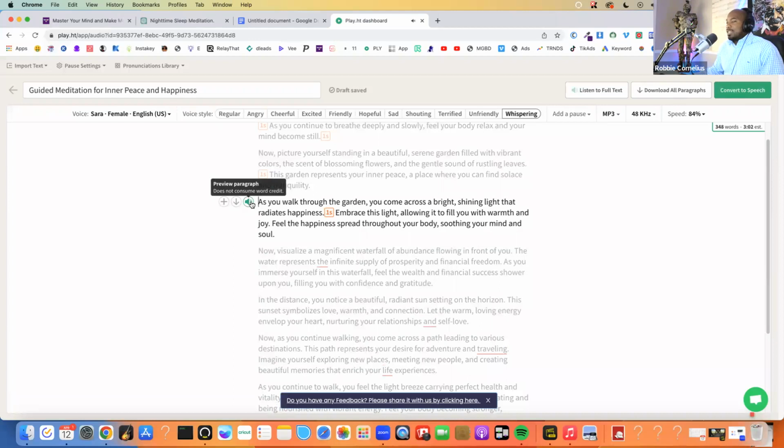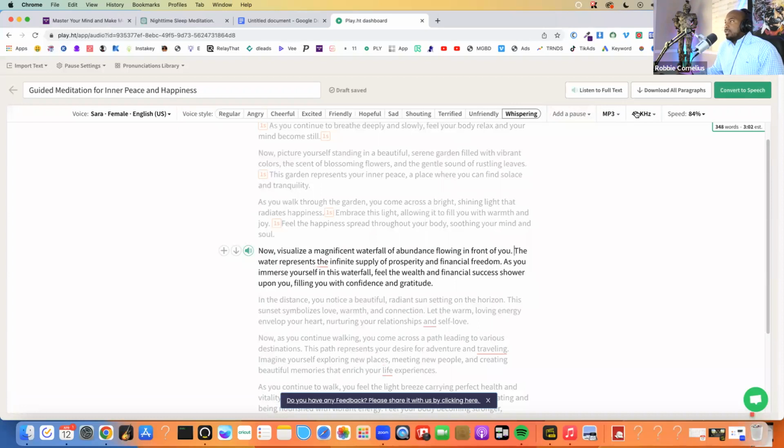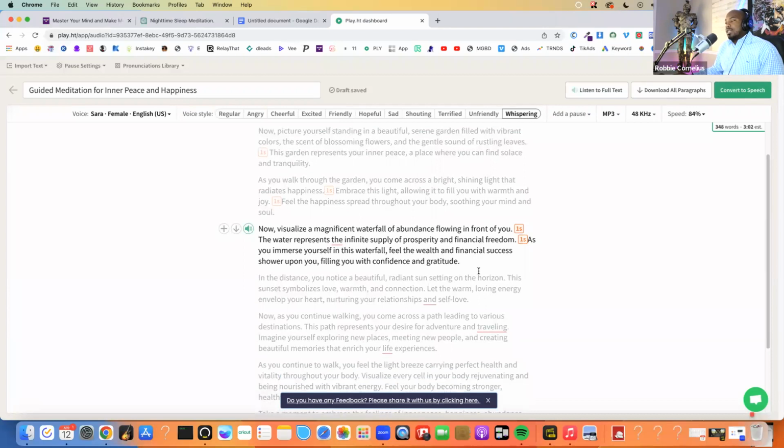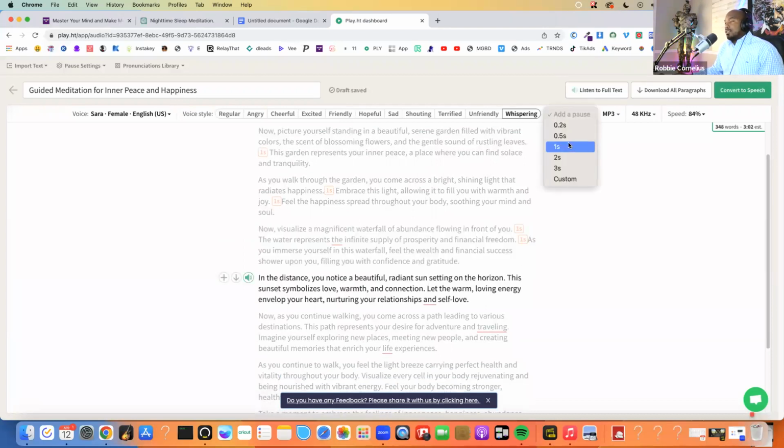Embrace this light. Yeah, I love that 1-second pause. You'll be surprised with just how a 1-second pause can add character to your content, and it makes the AI voice sound more real than it normally would, because a lot of humans that think, they pause between their sentences.